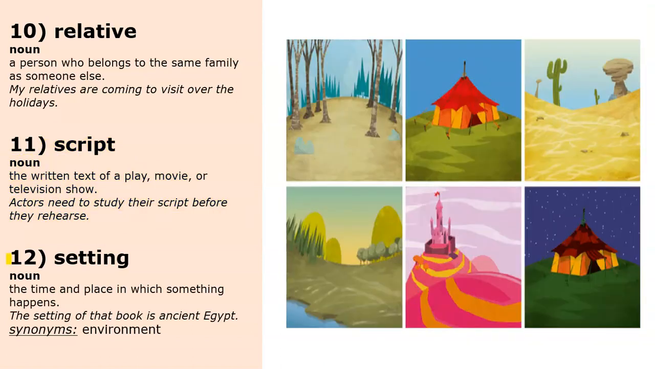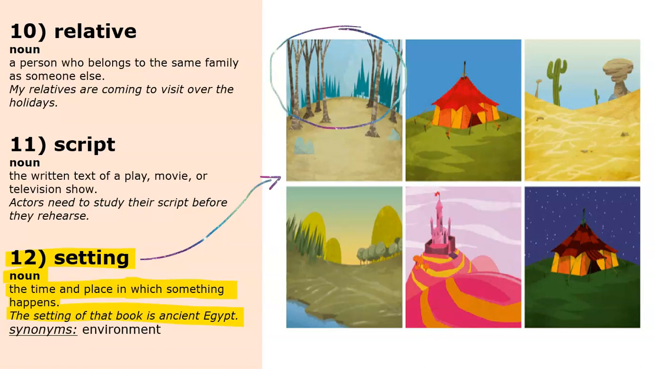Our next word is setting. Setting is a noun, and the setting is the time and place in which something happens. For example, the setting of that book is ancient Egypt. So, here's some examples of some settings. Maybe you're reading a story and the story is happening inside of the woods or a forest. So we can say the setting is in the woods or the setting is in the forest.